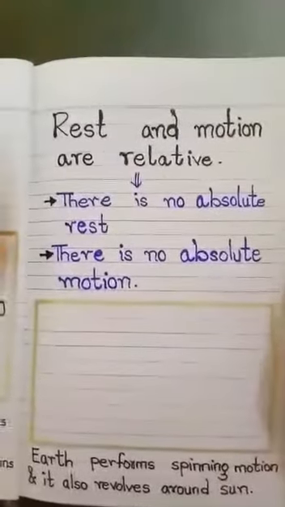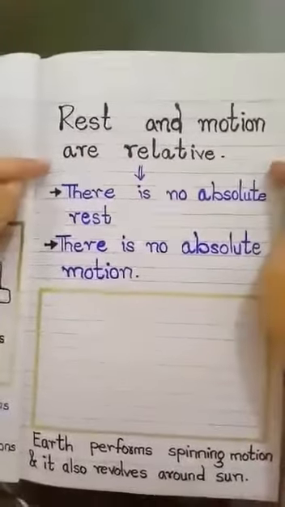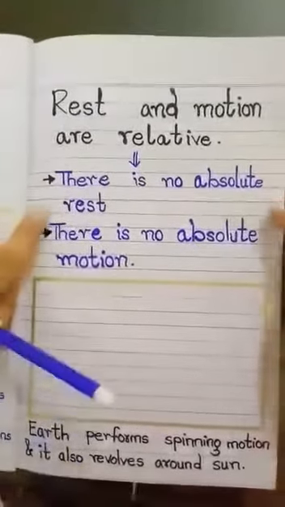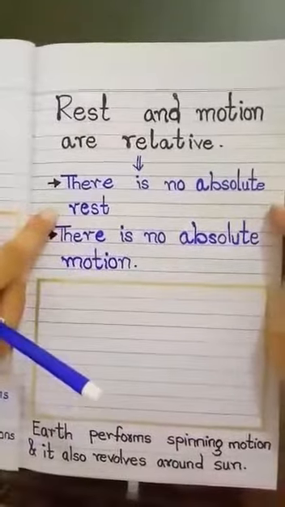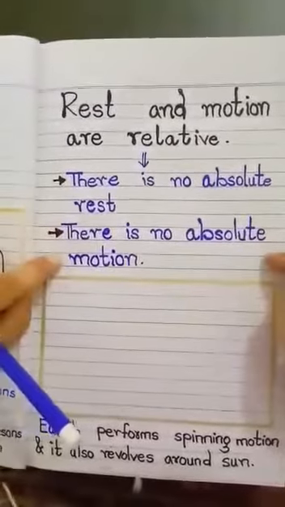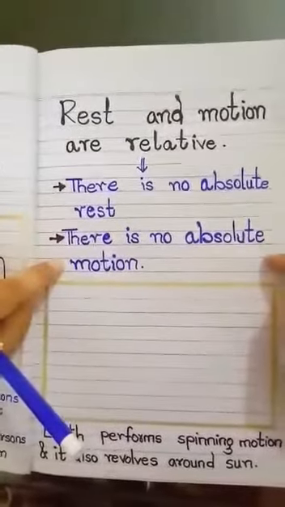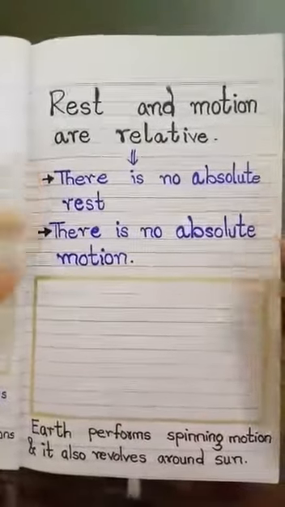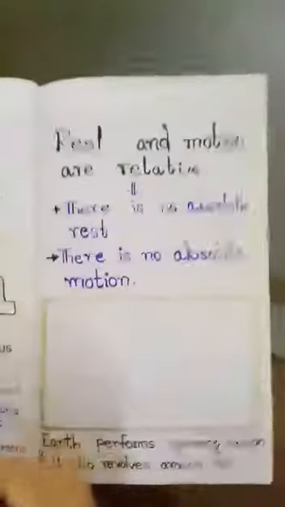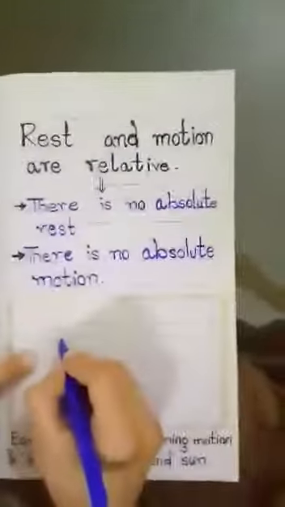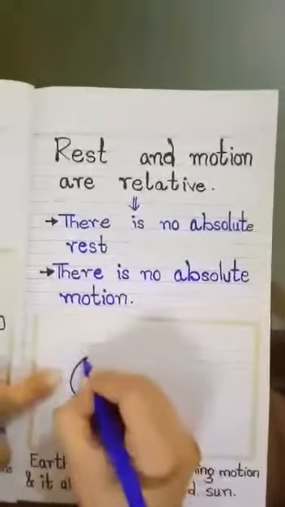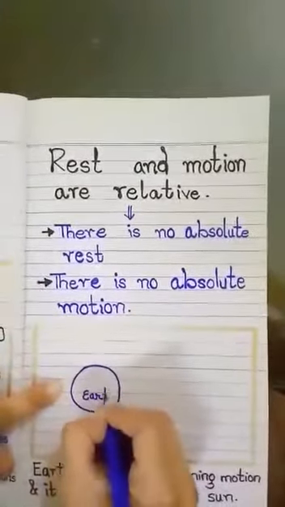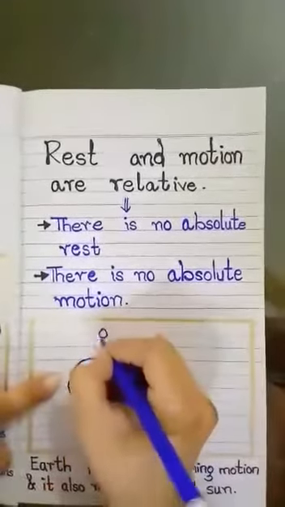At the end, we conclude that rest and motion are relative terms. It means that there is no absolute rest and there is no absolute motion. I explain this statement to you with the help of another example. Like, this is the earth and a person is standing over it.